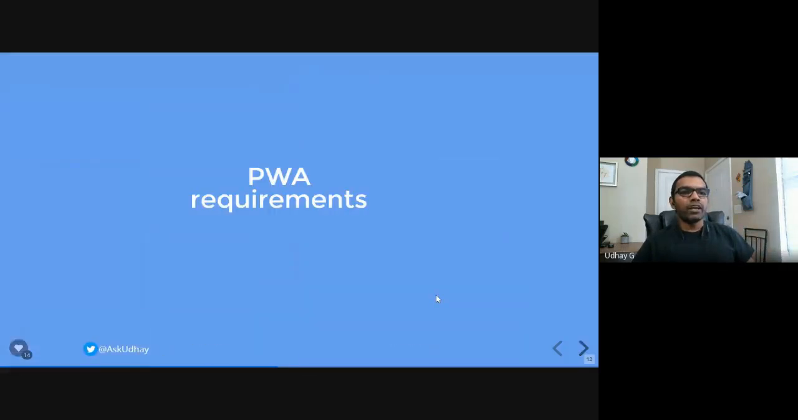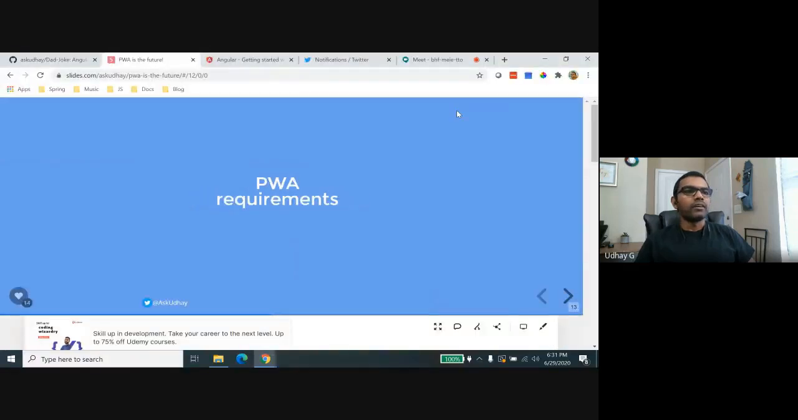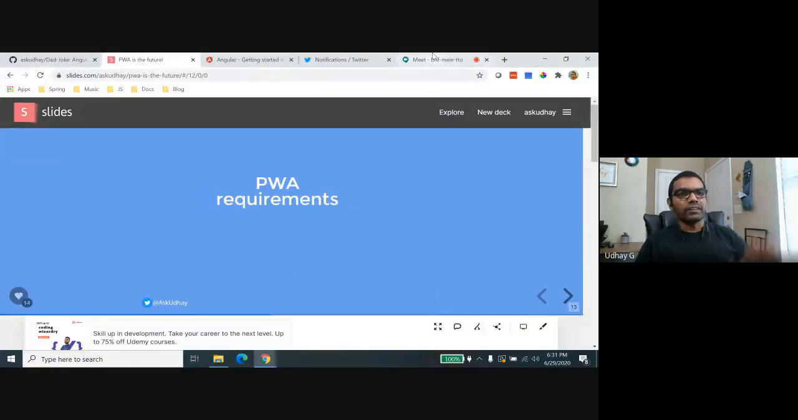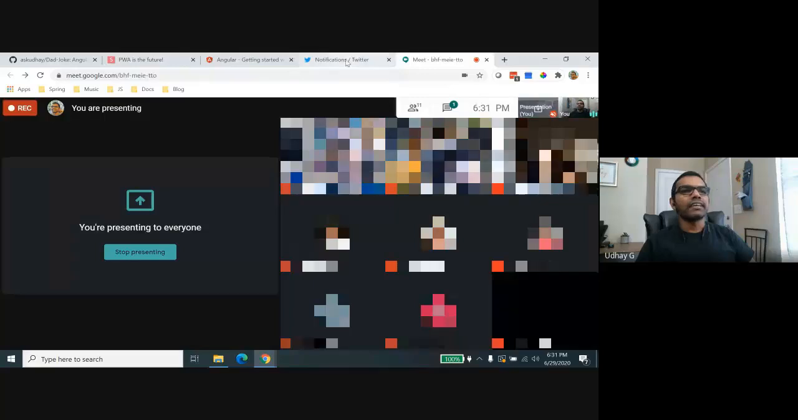Okay, so before I move on to PWA requirements, I'm talking more of the theoretical part, right? So I just need to show you how a PWA app looks. So let me take Twitter as an example here.